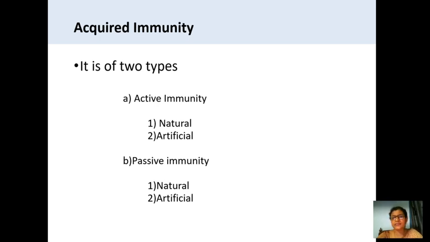Here, no antigen stimulus will be there, and this antibody is produced somewhere in some person, outside the body. So, these ready-made antibodies are administered to the individual. So, that is passive immunity.